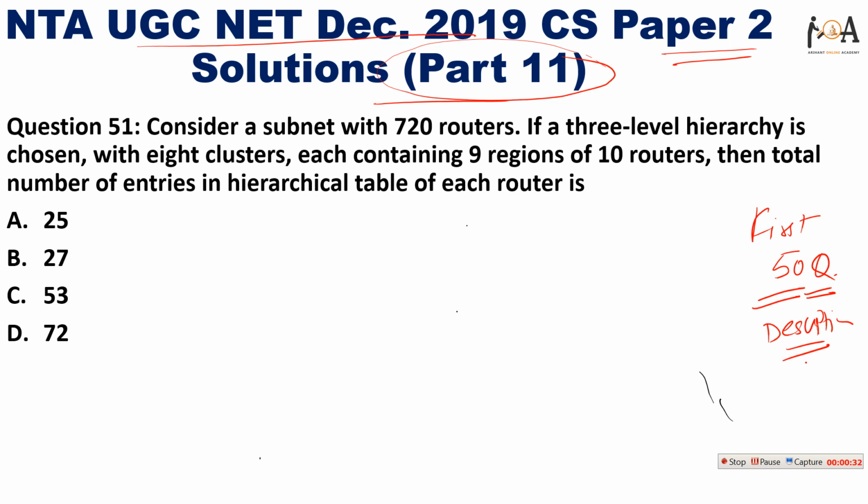And it is very necessary to solve previous year questions, because every year at least 10 to 12 questions are asked from previous years without changing any data. You can consider this question itself, question number 51. This question was asked in December 2019, and it was asked as it is in the 2015 UGC NET paper 3 without changing any data, because at that time three papers were there. So they are asking the same questions from previous years' papers.